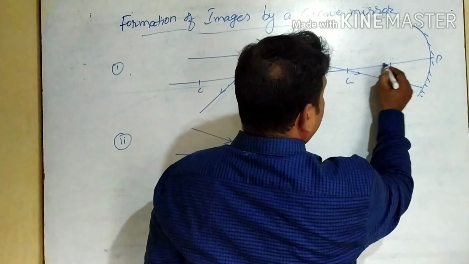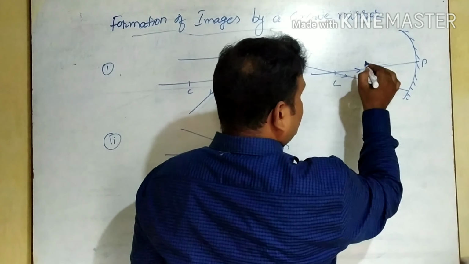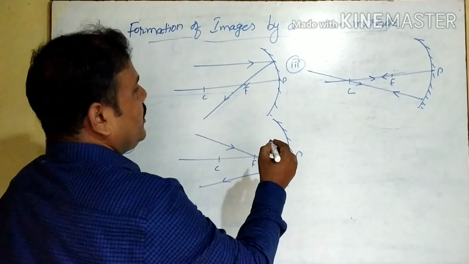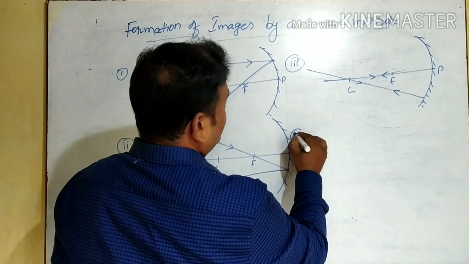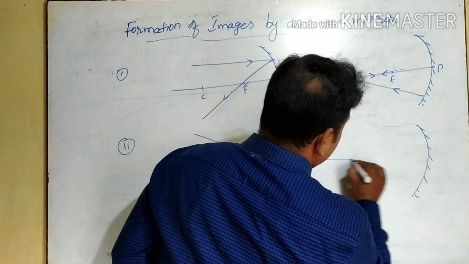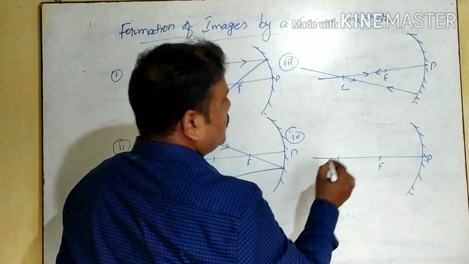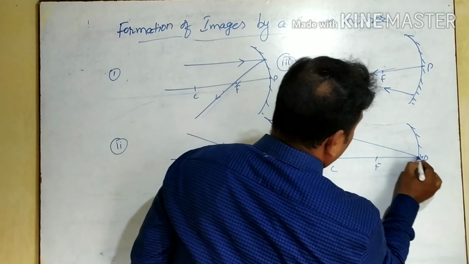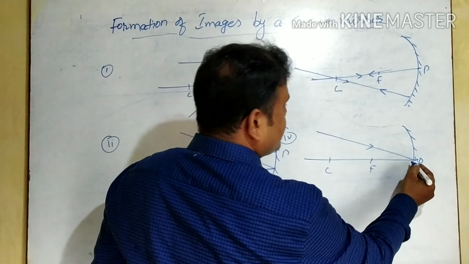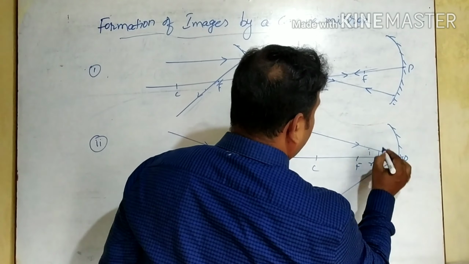If suppose this principal axis you are taking on this one, and this is the ray, then it will return to this one. Okay. In the fourth condition, we take this also: the ray of light which falls on the pole will follow the law of reflection. It will just pass like this, making the same angle.